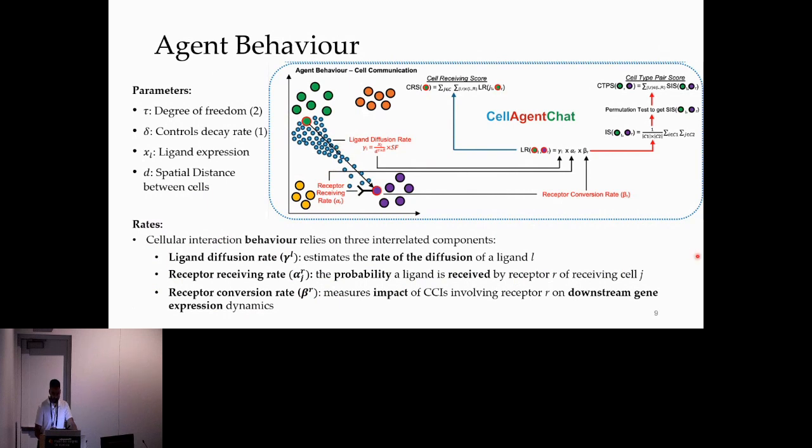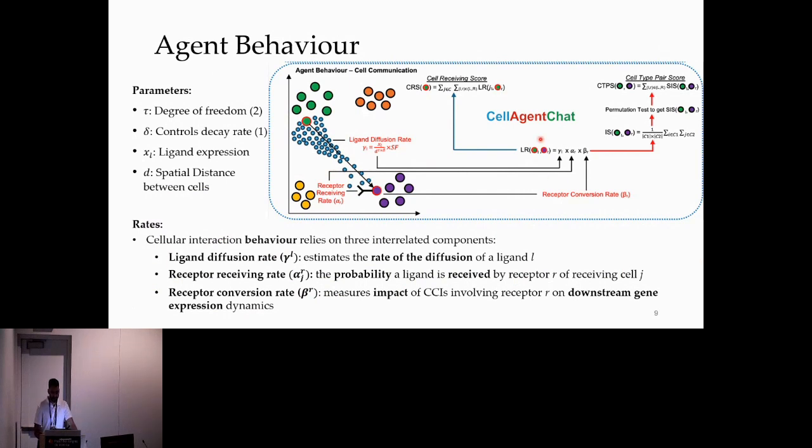Delta signifies the decay rate of ligand diffusion, which prioritizes interactions over long or short ranges. When delta is lower than 1, it weakens the decay rate, giving precedence to longer range interactions. Conversely, when delta exceeds 1, it amplifies the decay rate, giving preference to shorter range interactions. When delta is set to 1, which is the default setting, it equally prioritizes long and short range interactions.